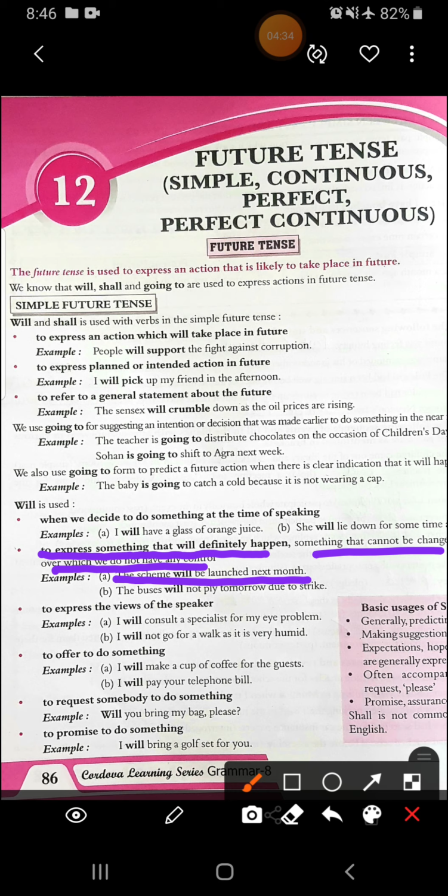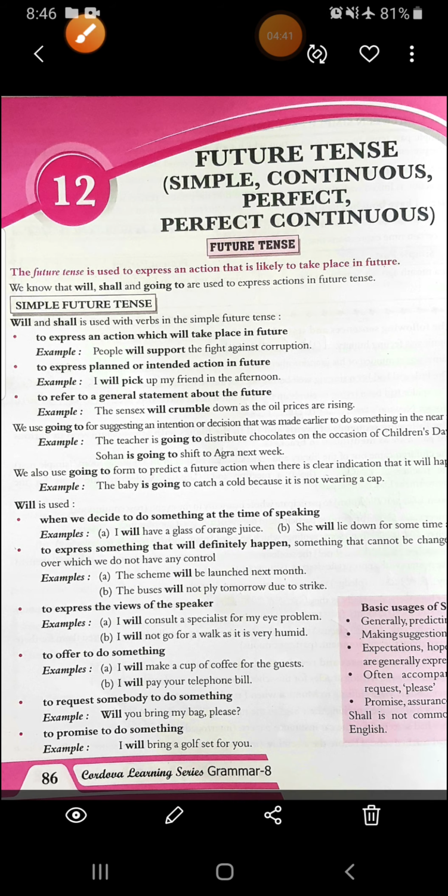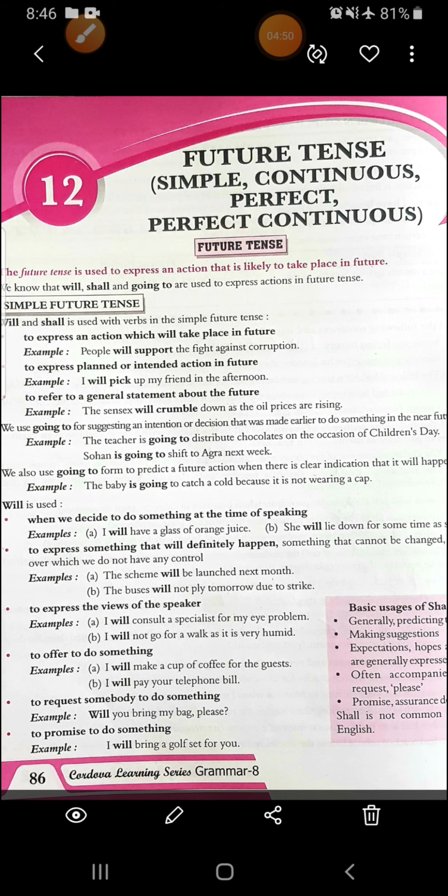So this is definitely going to happen, that this scheme will be launched next month. Then the buses will not ply tomorrow due to strike. So we know that the buses will not be available as there is a strike and we have no control over it. This action is definitely going to happen in the future.